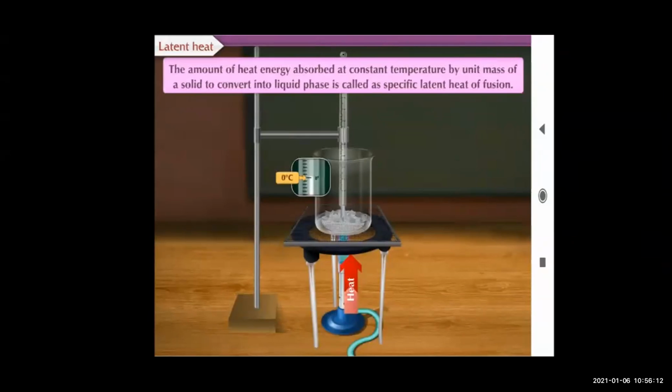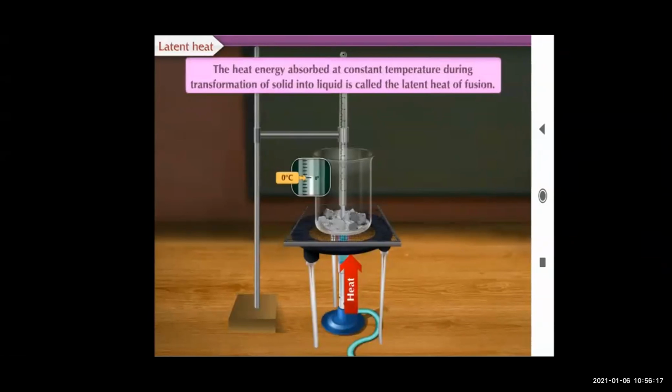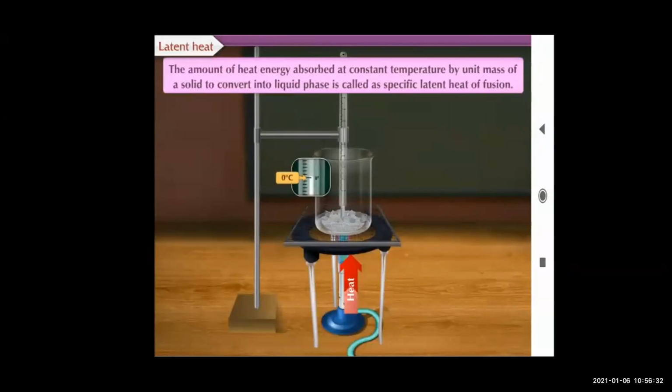The first one is for latent heat of fusion, and the second one is for specific latent heat of fusion. So once again, we'll see both definitions. The first one: the heat energy absorbed at constant temperature during transformation of solid into liquid is called the latent heat of fusion. And the second one: the amount of heat energy absorbed at constant temperature by unit mass of a solid to convert into liquid phase is called the specific latent heat of fusion. Right? So three definitions we have seen: melting point of ice, latent heat of fusion, and specific latent heat of fusion. Now we'll move on to the next point.